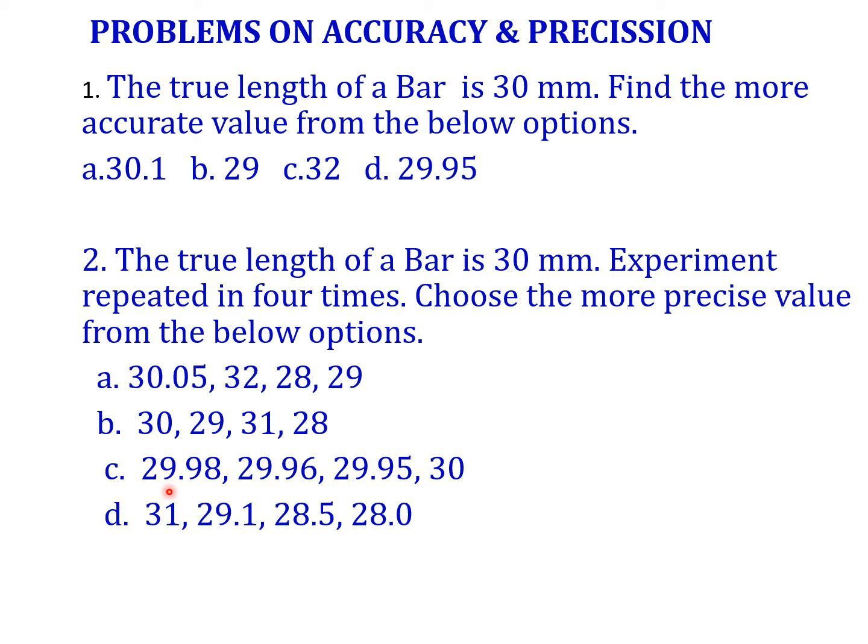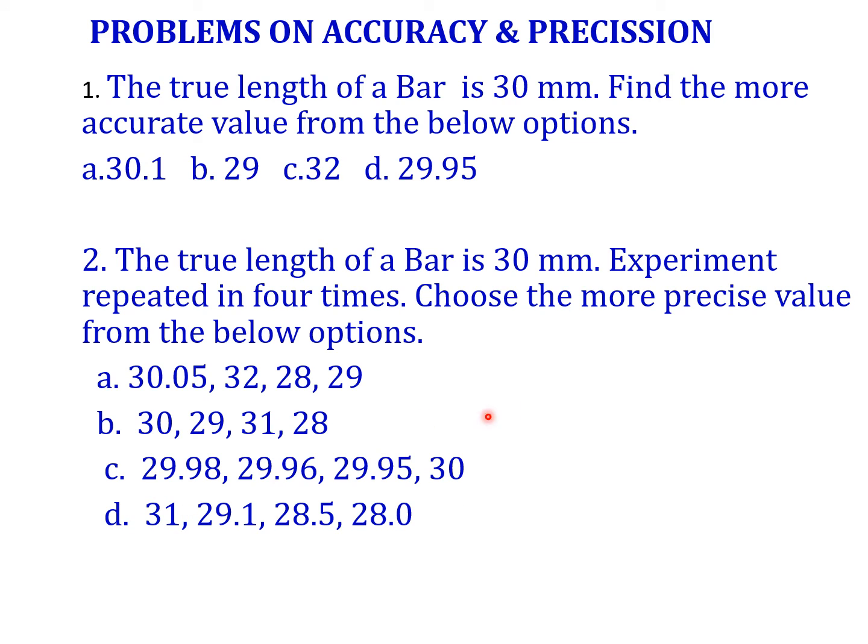Here you can find the difference: 29.98 and 29.96, here 29.95, next 30. Here I am getting almost the same values. Whenever I repeat the experiment, I get very close values, so this is called highly precise. We can select this one as the correct answer. Here also we can see this is not highly precise, the difference between these readings is very large, so this is also not correct.